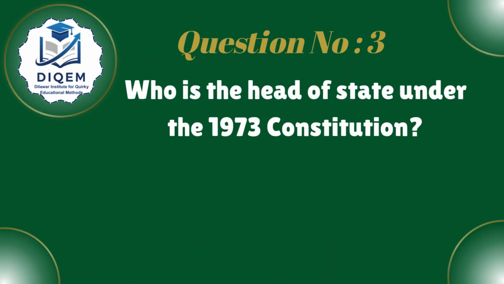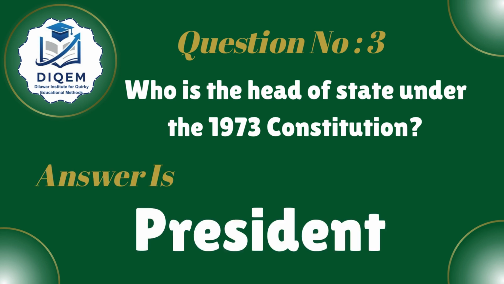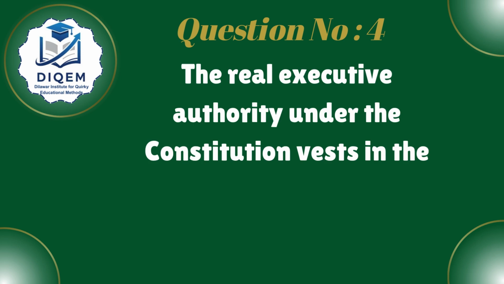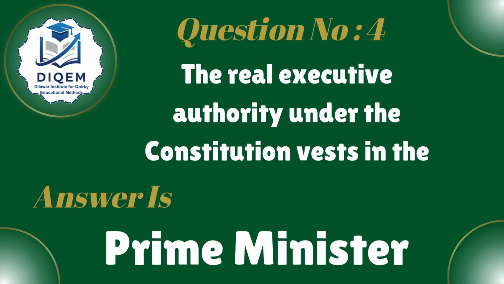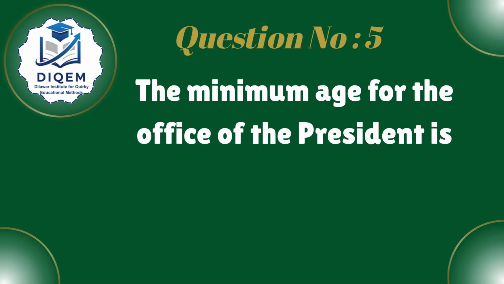Next, who is the head of state under the 1973 Constitution? Answer: President. Next, the real executive authority under the Constitution vests in the answer: Prime Minister. Next, the minimum age for the office of the President is answer: 40 years.